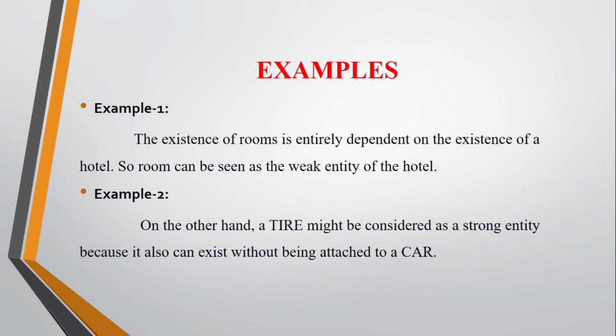Here we can see some examples of weak entities. As we all know, a weak entity is an entity which cannot be fully identified by its own attributes and takes foreign keys as attributes in conjunction. So we can say that the existence of the rooms is entirely dependent on the existence of a hotel. So room can be seen as the weak entity of the hotel. In example 2, it is defined that a tire might be considered a strong entity because it can also exist without being attached to a car.